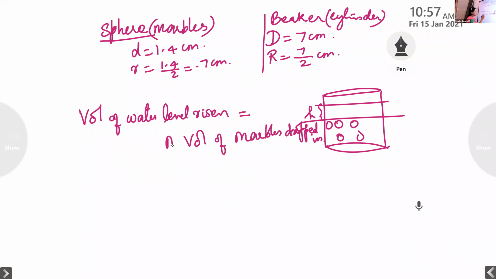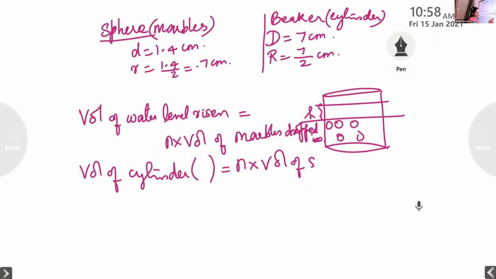So it is n into the volume of one marble. We don't know how many marbles we are dropping, so let n be the number of marbles. The volume of the water level rising will be the same as the volume of the cylinder, not the whole cylinder, but the rising part. That is equal to n into the volume of this marble, which is in the shape of a sphere. So now equate it.